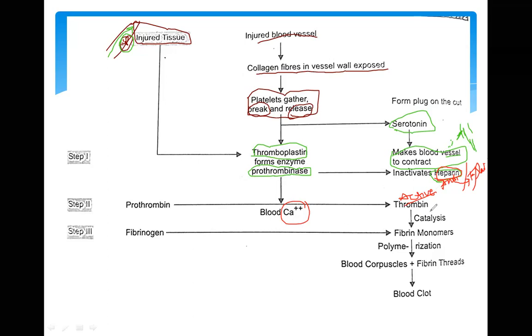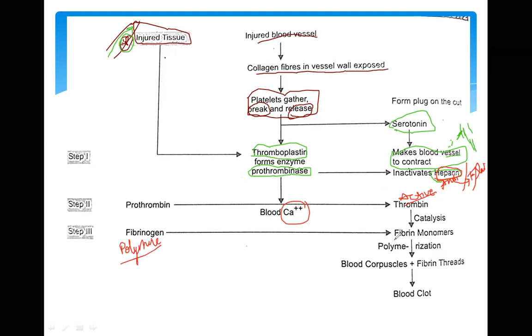Again, thrombin catalyzes the reaction, and fibrinogen converts into fibrin, which is the polymer form. Polymerization of fibrin is known as fibrin formation. That's why this is a polymer form, or you may say this is a polymerization process.